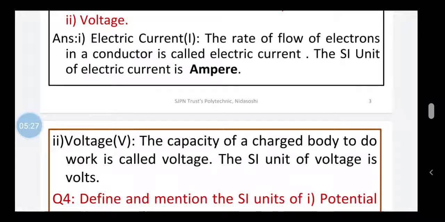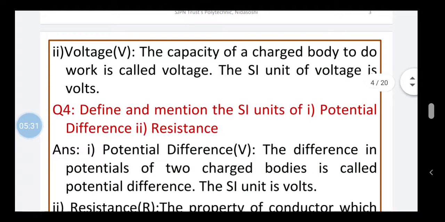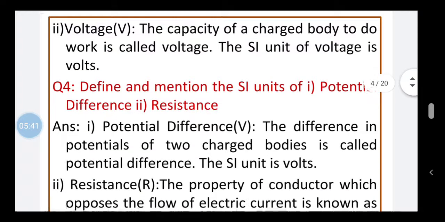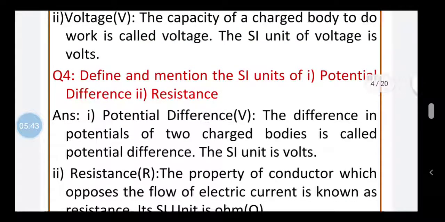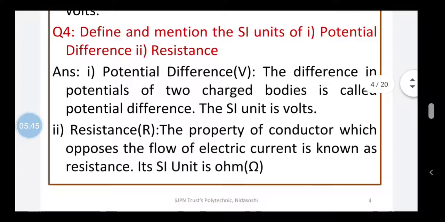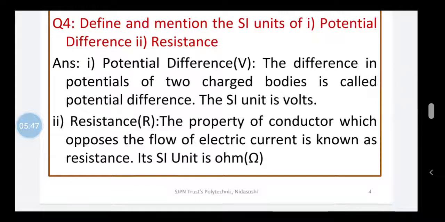The SI unit of electric current is ampere. Now let us define what is voltage. The capacity of a charged body to do work is called voltage. The SI unit of voltage is volts. It is denoted by a capital letter V. Now, let us come to question number 4. Define and mention the SI units of potential difference, resistance.